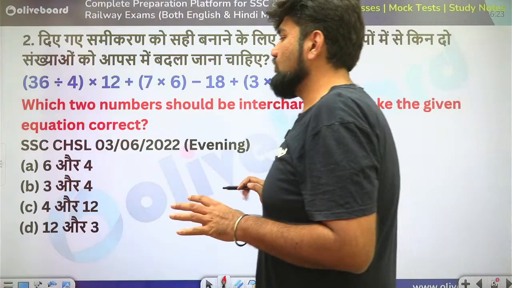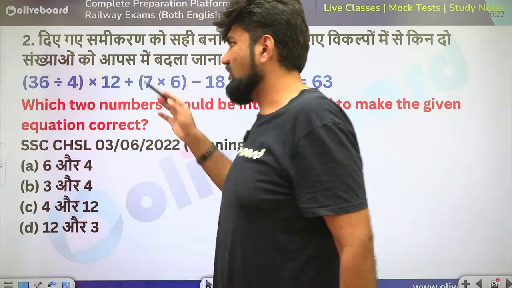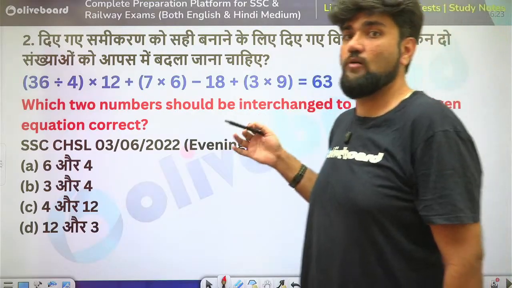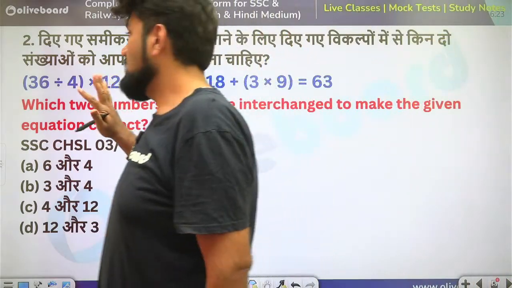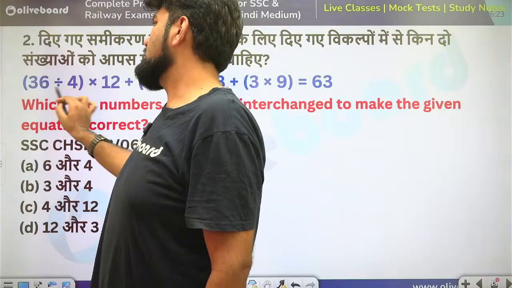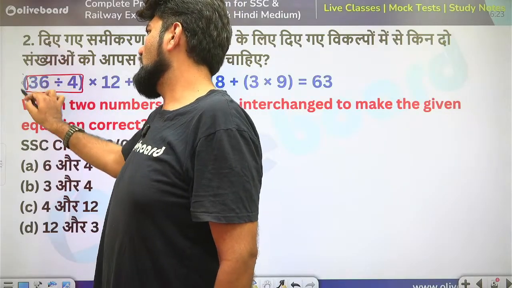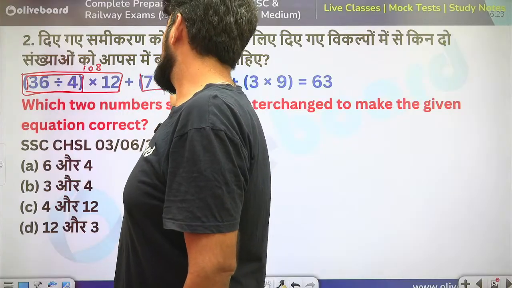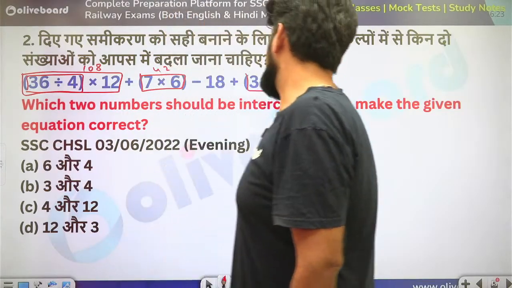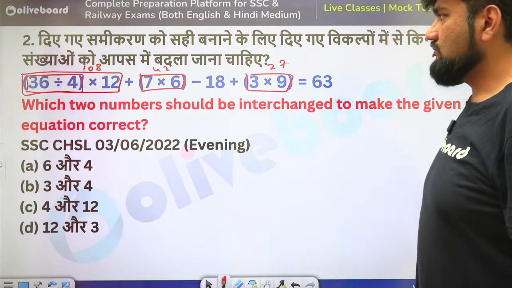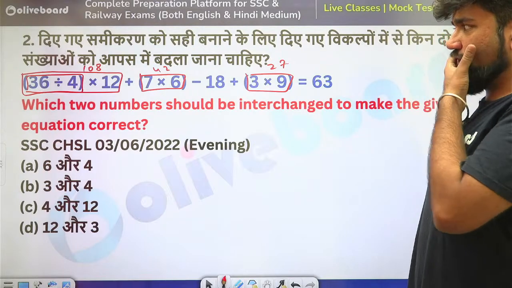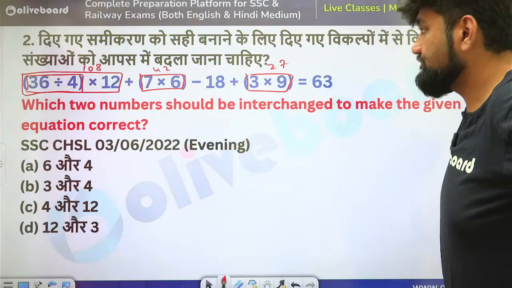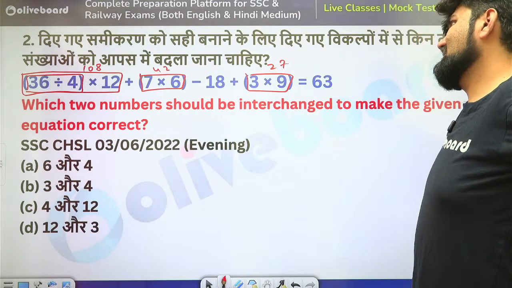Now, out here, if you see, you'll have to check it in two ways. Firstly, you'll have to check what is mainly going wrong. Secondly, you'll have to check it option wise. That's the only option because they are changing numbers now, not signs. Division is holding true. So 36 divided by 4 is 9. 9 into 12 is 108. So this whole value is 108. 7 into 6 is 42. And this is 27. 108 plus 42 is 150. 150 plus 27 is 177. 177 minus 18 is, I think, 159.